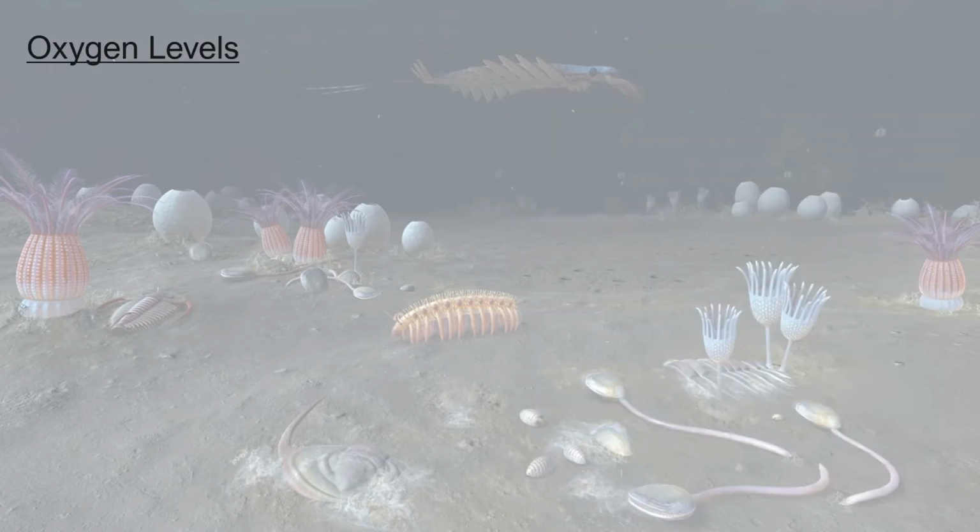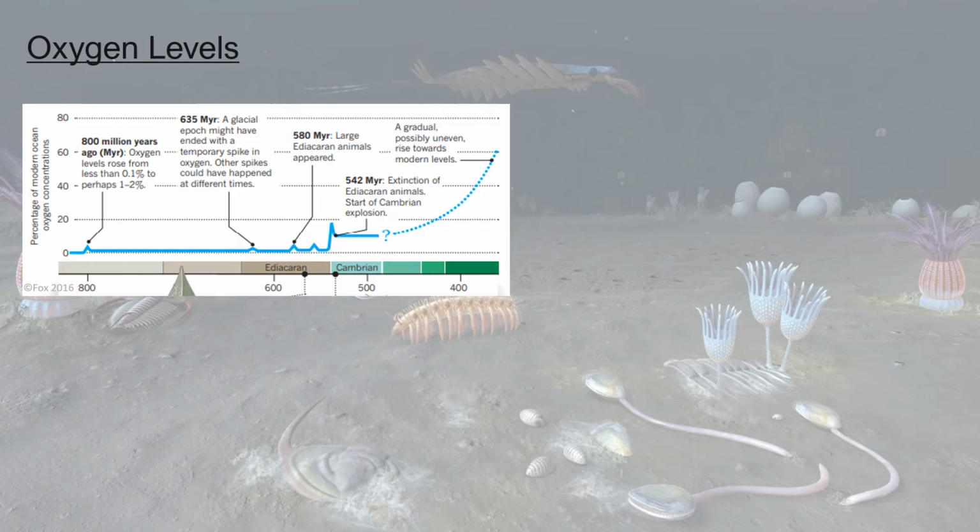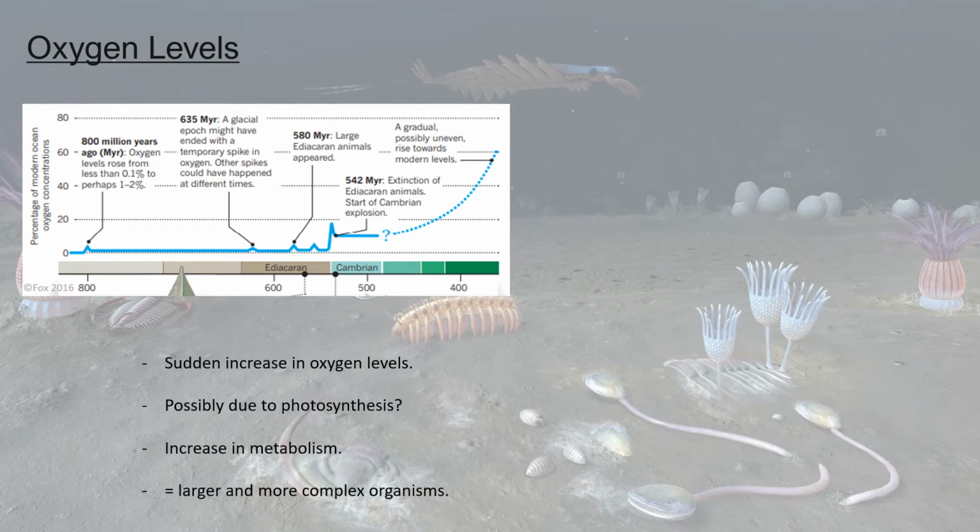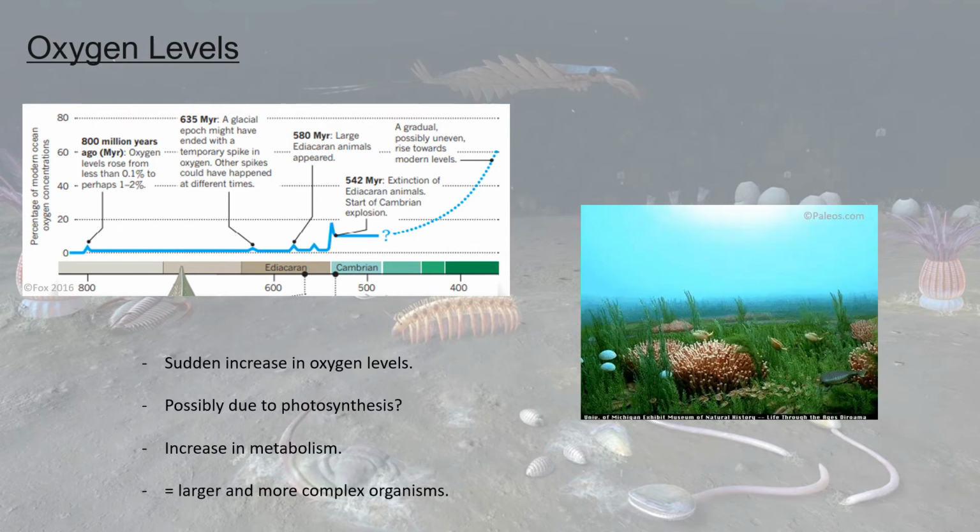One of the most widespread hypotheses for the Cambrian Explosion is the idea of a sudden increase in oxygen levels over the Ediacaran-Cambrian boundary, levels which are similar to that observed in the atmosphere and oceans today. Research with ancient sediments has indicated that this might be the case, potentially due to an increase in photosynthesis from early plants. Such higher levels of oxygen would be able to better fuel an organism's metabolism, thus allowing the evolution of a larger, more complex organism.